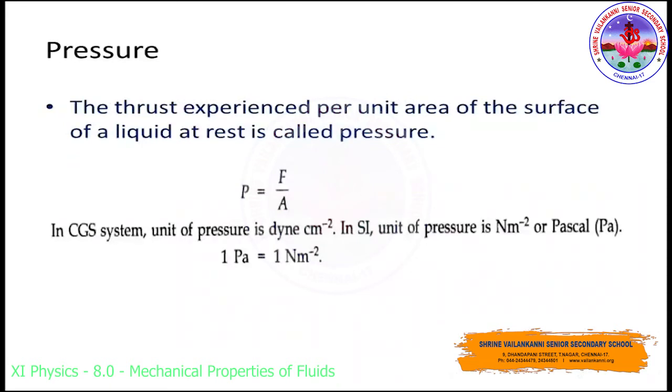The thrust experienced per unit area of the surface of a liquid at rest we call pressure, P, which is equal to force per unit area. The CGS unit is dyne per centimeter square. The SI unit of pressure is Pascal, or Newton per meter square. This and all you are studying from the lower classes. 1 Pascal is equal to 1 Newton per meter square.